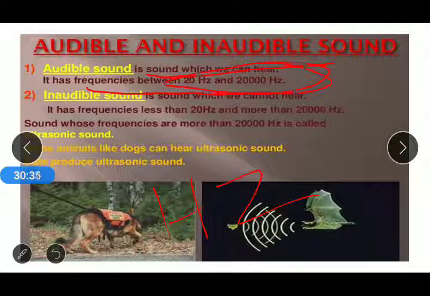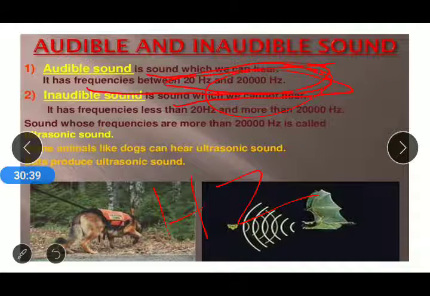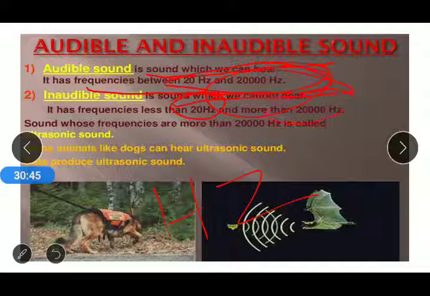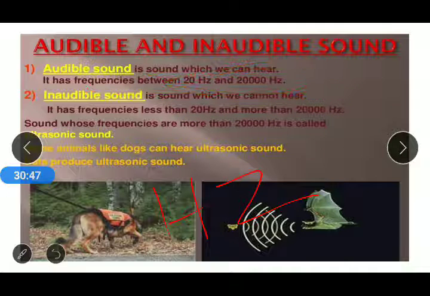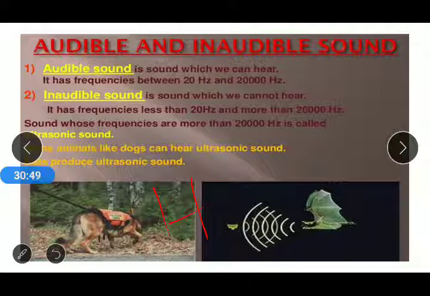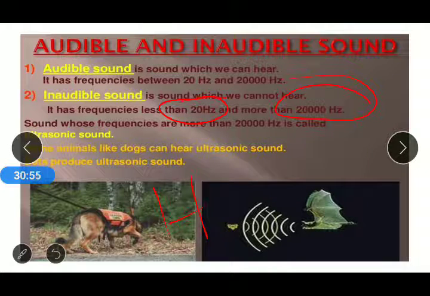There is another category, inaudible sound, which we cannot hear. It has a frequency less than 20 hertz or more than 20,000 hertz. That means inaudible frequencies, less than 20 hertz and more than 20,000 hertz, cannot be heard by us.